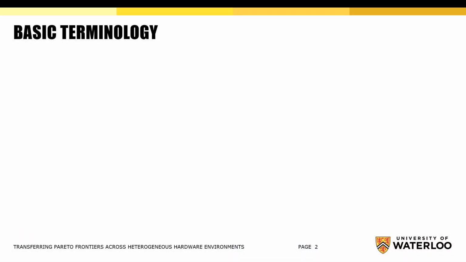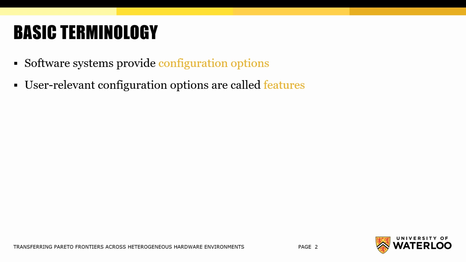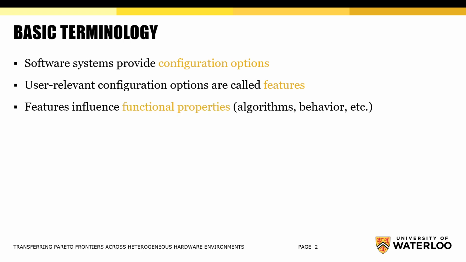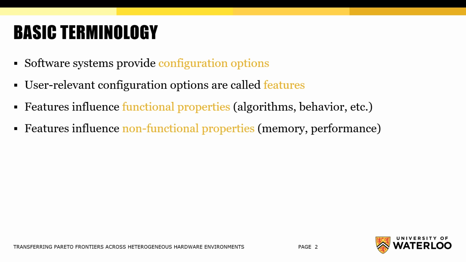I want to begin with the introduction of minimal necessary terminology. Nowadays, modern software systems usually provide various configuration options. User-relevant configuration options are called features. Features influence functional properties, such as algorithms being used, system behavior, etc., as well as non-functional system properties, such as memory consumption and runtime performance.